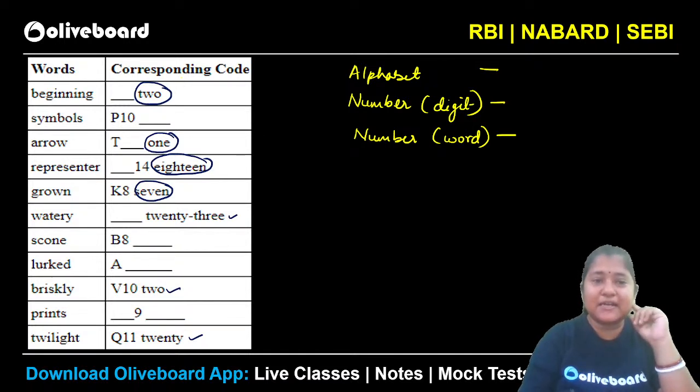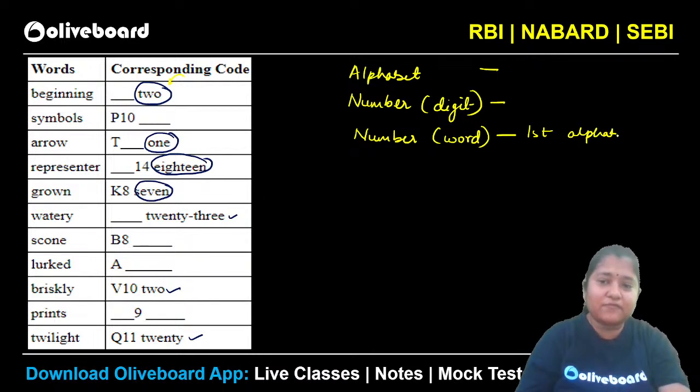The number written in word corresponds to the first alphabet of that particular word, right? So the number in word is nothing but the first alphabet of that particular word here, isn't it? You can see, if we have 2, it is starting with a B. Similarly, this is 1, it is starting with an A. If this is 18, you can see it is starting with an R here. 7, so it is starting with a G. W is what? 23, right?